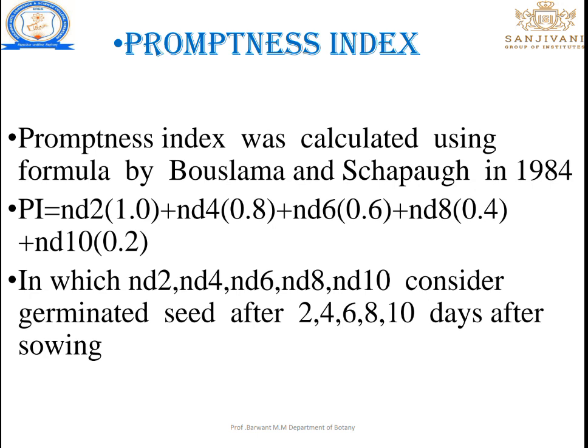PI is equal to ND2 × 1.0, plus ND4 × 0.8, plus ND6 × 0.6, plus ND8 × 0.4, plus ND10 × 0.2, in which ND2, 4, 6, 8, 10 is the number of germinating seeds counted 2, 4, 6, 8, 10 days after sowing, and then we calculate the promptness index.